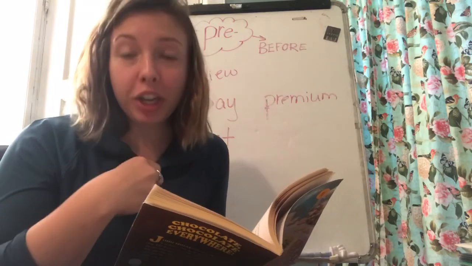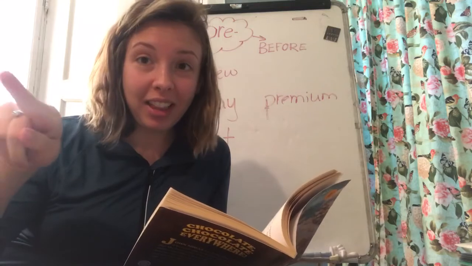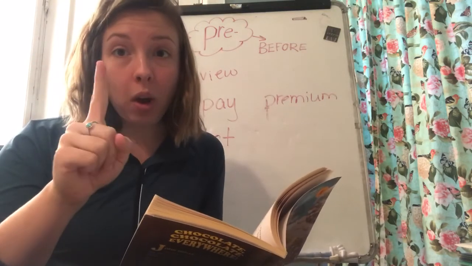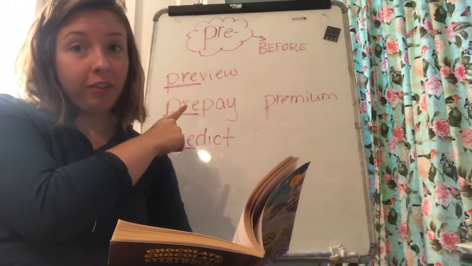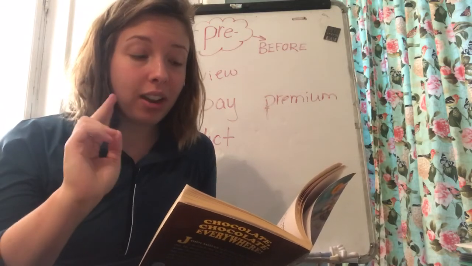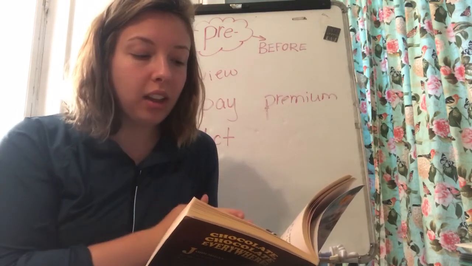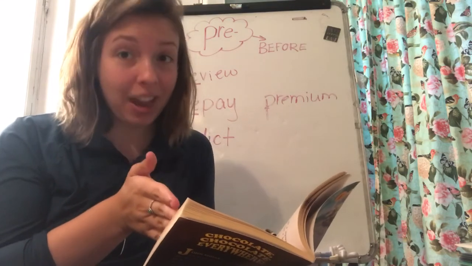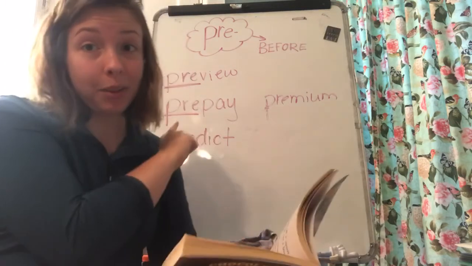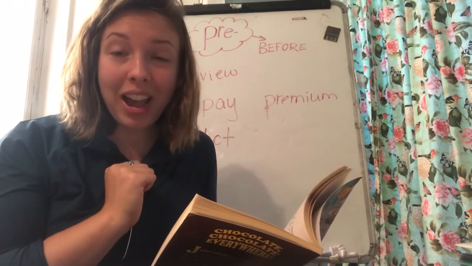So what you're going to do right now is either click in the description or go to my schedule and click on it there. You're going to take the book survey. The book survey is going to ask you 2 questions. One is going to ask you what the meaning of the word prefix is, and the other is going to ask you, how do you think John felt when we hear that he described the chocolate as the most chocolatey chocolate he had ever encountered? There will be a bonus question on there. If you can think of another word that uses the prefix pre, I want you to type it in there for us, okay? So go ahead and do that right now.